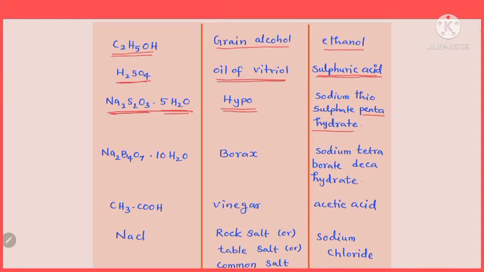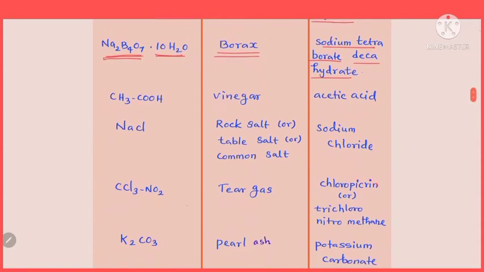The next one with formula Na2B4O7.10H2O. Its common name is borax. What is it? Borax, an important compound which is used for making glass articles. Right. Its chemical name is sodium tetraborate. Na2B4O7 is nothing but sodium tetraborate, B4, so tetraborate with 10 water molecules, so decahydrate. Sodium tetraborate decahydrate is the chemical name of this borax.